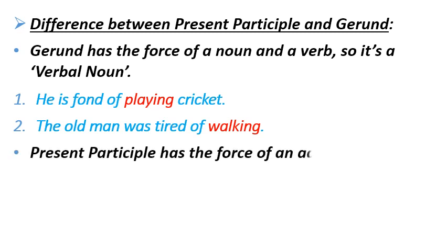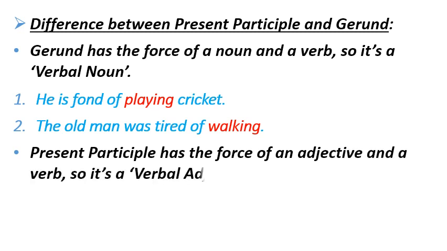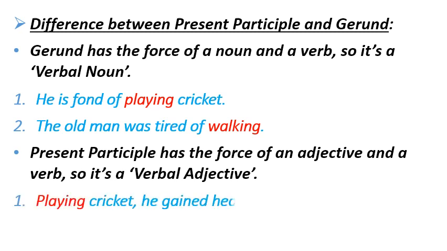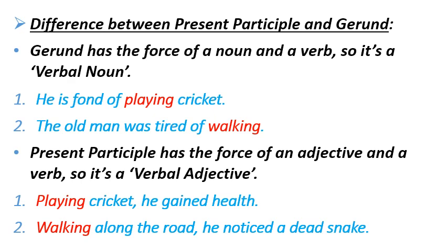Present participle has the force of an adjective and a verb, so it is a verbal adjective. Both present participle and gerund end with ing, but gerund behaves like a noun and present participle behaves like an adjective. To clarify it, let's see some examples. Playing cricket, he gained health. So here, playing is a present participle and it is telling more about the noun he. Walking along the road, he noticed a dead snake. So this is the difference between present participle and gerund.